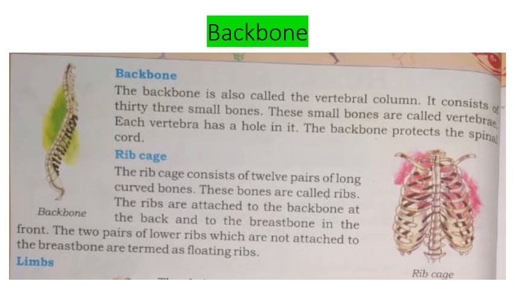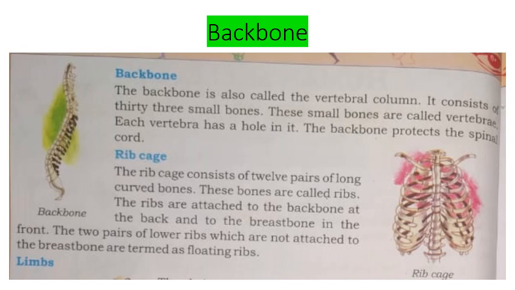Now we are going to the next part, that is the backbone. The backbone is also called the vertebral column. It consists of 33 small bones. So how many bones are there in a backbone? There are 33 small bones. And these small bones are called vertebra. Each vertebra has a hole in it.